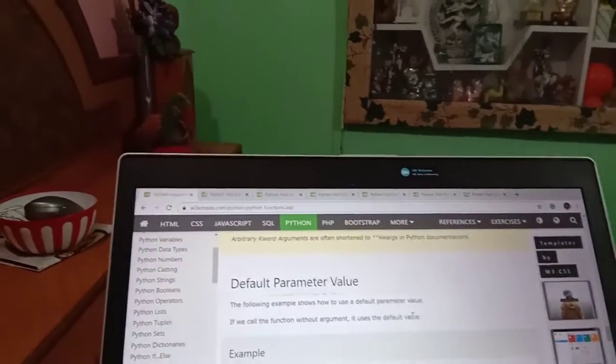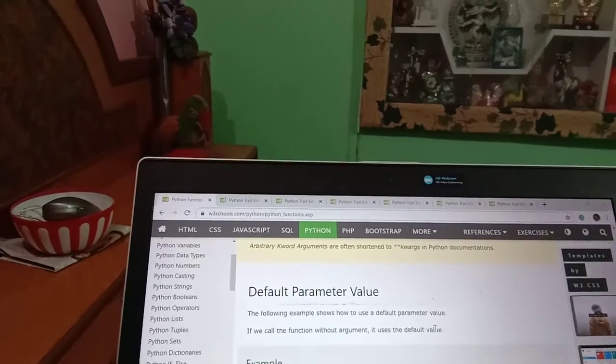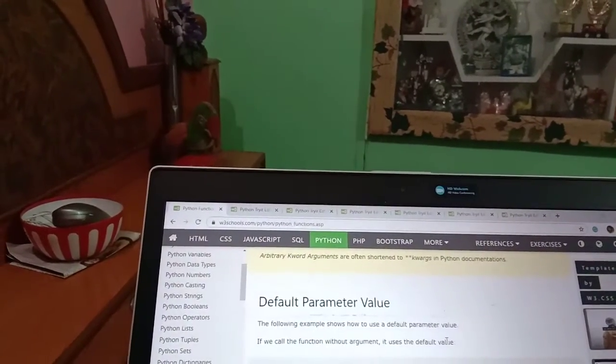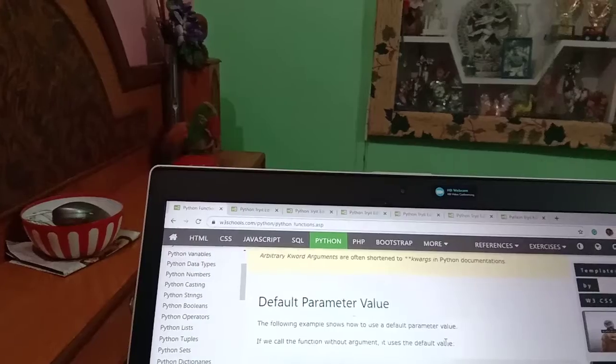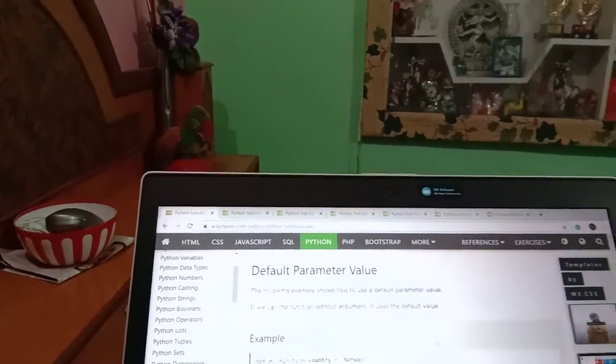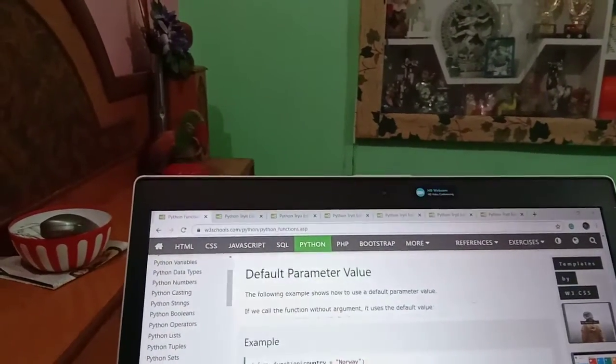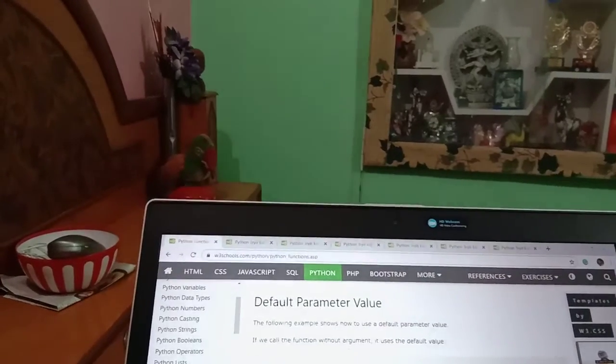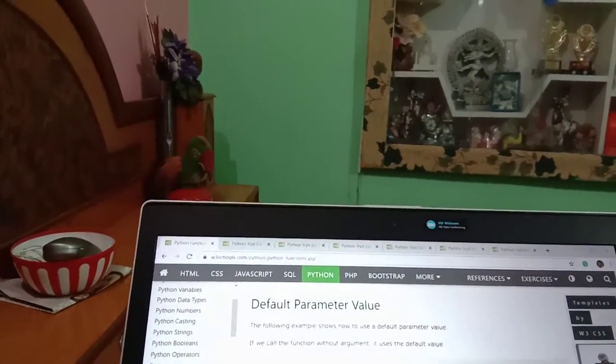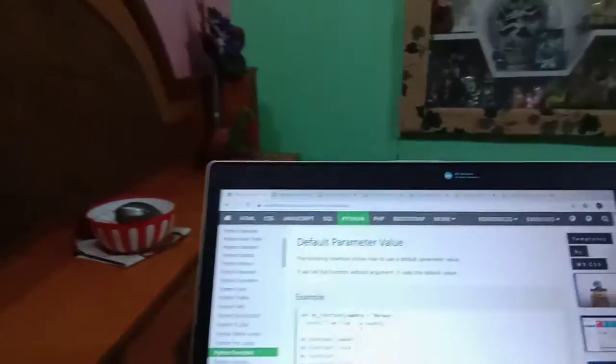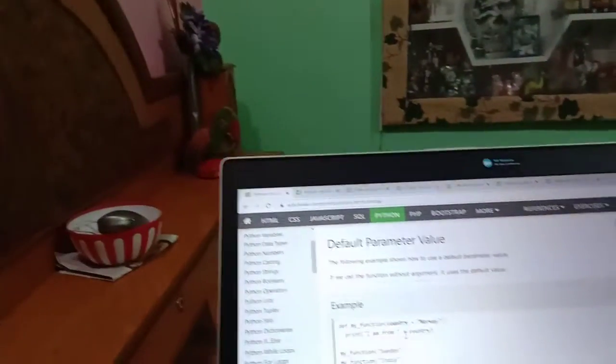Default parameter value. The following example shows how to use a default parameter value. If we call the function without an argument, it uses the default value. Suppose in the example, define my function with country equals Norway. Now print I am from country. Now we are calling our function 4 times.